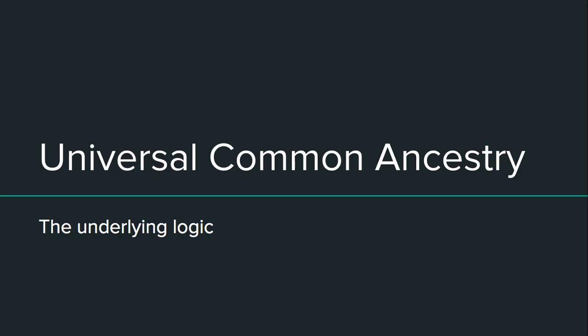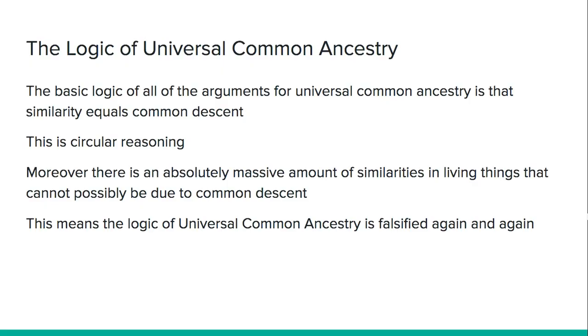This is a really important video. Let's get started. So here's the basic logic of universal common ancestry. The basic logic of all of the arguments for universal common ancestry is that similarity equals common descent, or that similarity is due to common descent.